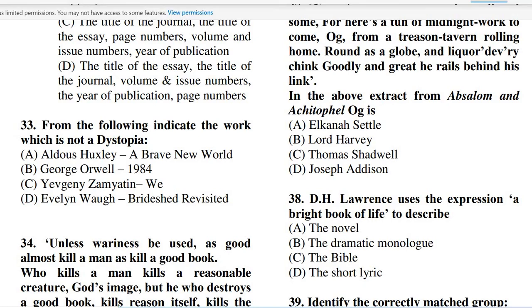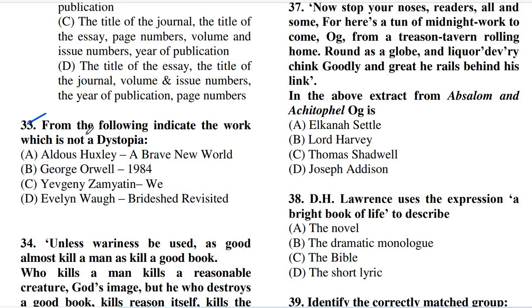Now here comes question number 33. From the following, indicate the work which is not a dystopia. The question is, from the following, indicate the work which is not a dystopia. So, dystopia is just the opposite of utopia.